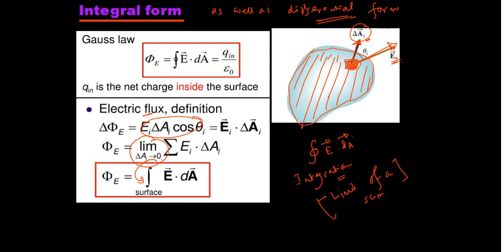So in crude form we will remember closed integration E dot dA is equal to Q enclosed divided by epsilon naught. It is better to remember Q enclosed. What is Q enclosed here? Q enclosed is the charge enclosed by the Gaussian boundary. Charge enclosed by the Gaussian boundary. Let me tell you one thing.